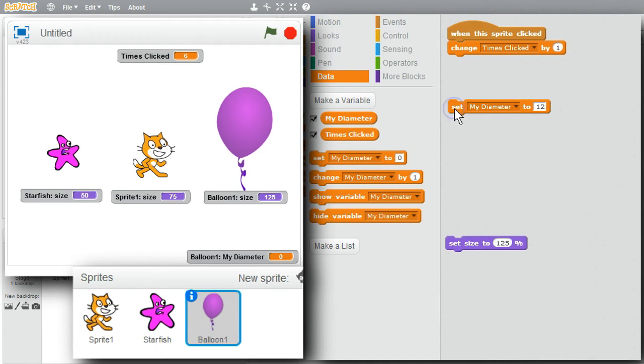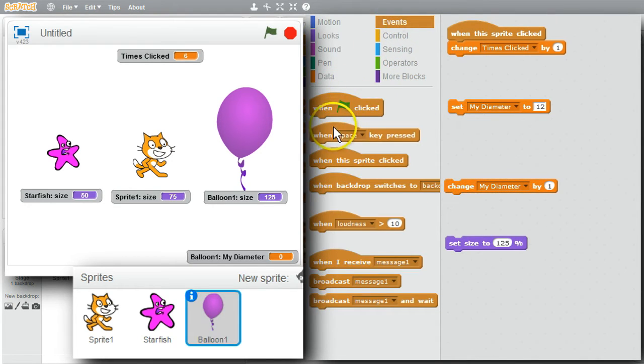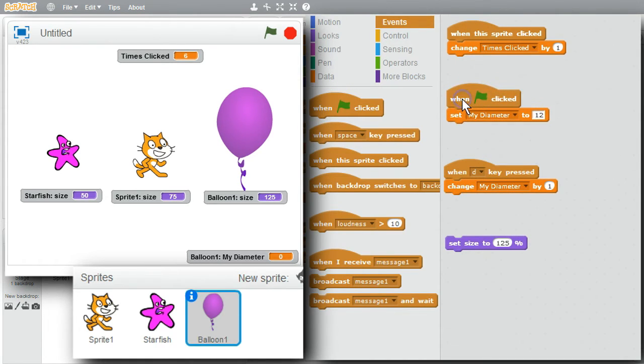And when the D key is pressed, change My Diameter by 1. Go to Events. When the D key is pressed, scroll down, D. My Diameter will be changed by 1. When the green flag's clicked on, My Diameter will be set to 12.